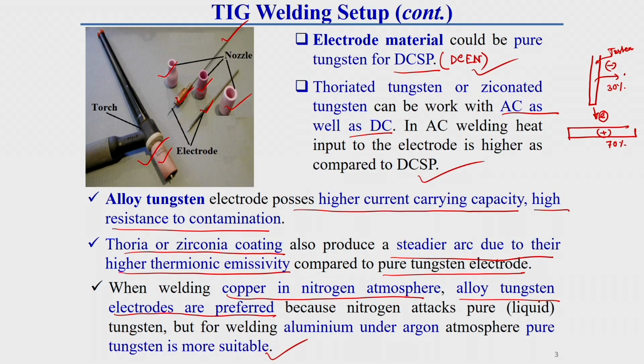So, for copper welding especially, this is a special case: once we go for welding of copper material using nitrogen gas, then we should use alloyed tungsten electrode. Whereas for aluminum it is preferable to use pure tungsten compared to alloyed tungsten electrode. That also you should keep in mind.